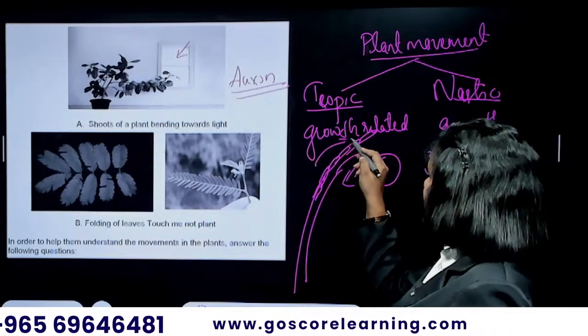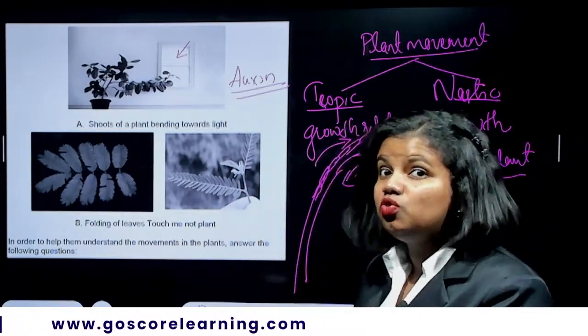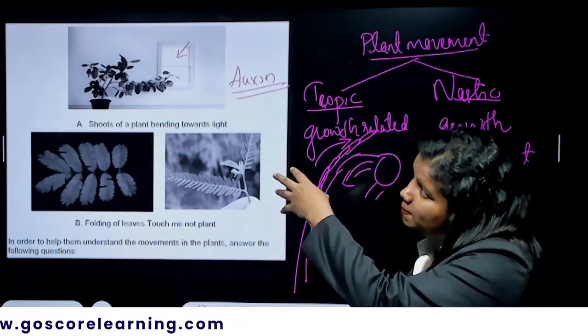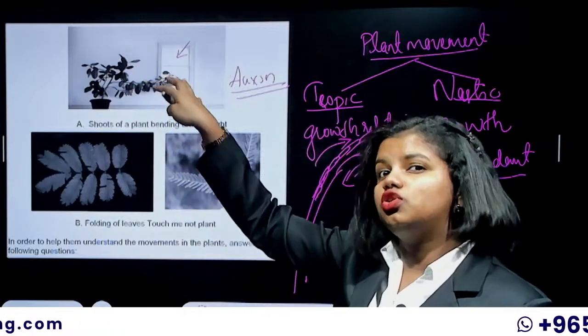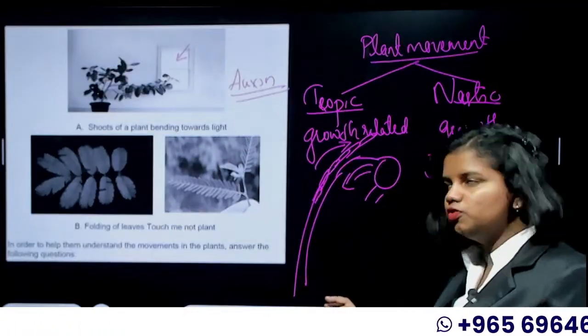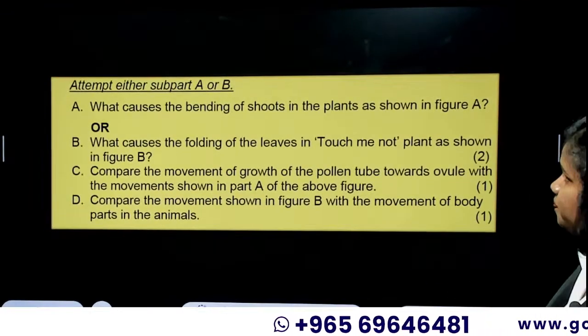You can see bending happens in that particular direction, and such a movement causes the bending of the stem towards the sunlight, which is a phototropic, a positive phototropic movement. So that's the reason behind that bending of the stem.